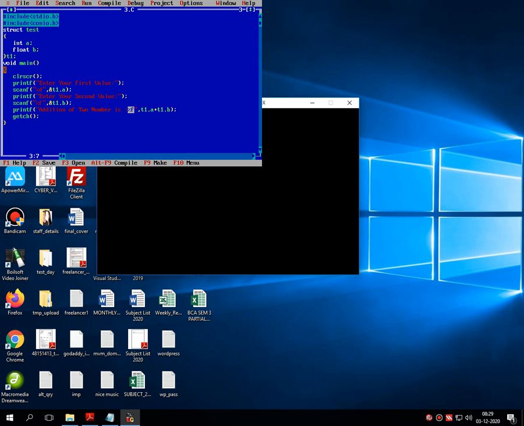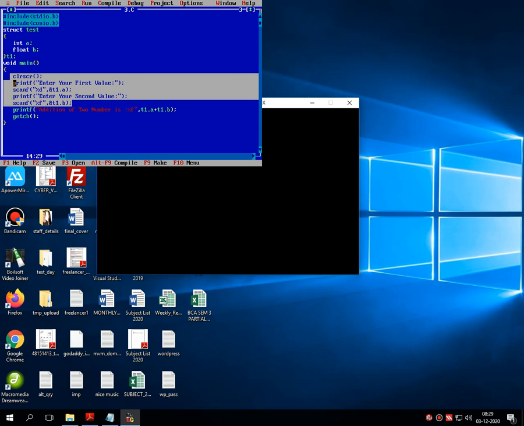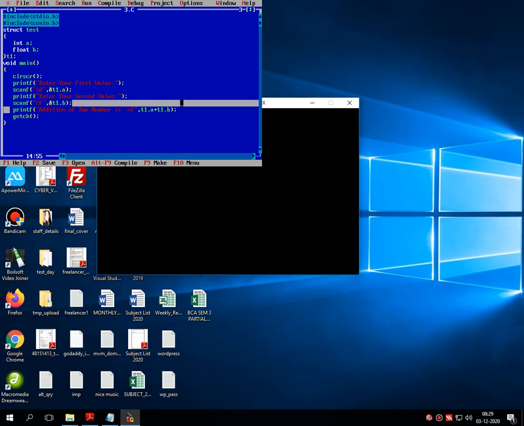The first four lines read the values from the console and store them in the structure members a and b. Then I add the first member with the second and print it with the message: addition of two numbers is %f, t1.a plus t1.b. This is the last program that we did in our previous lecture.